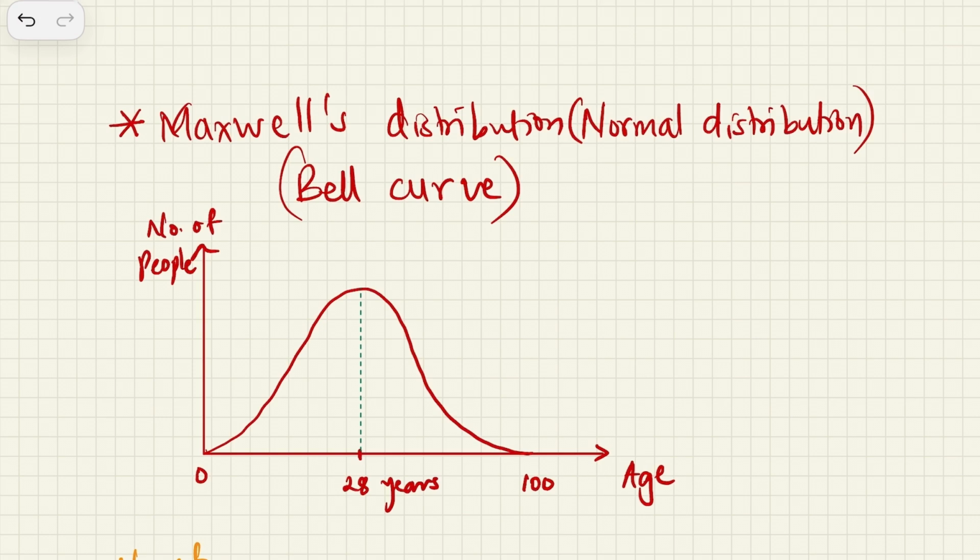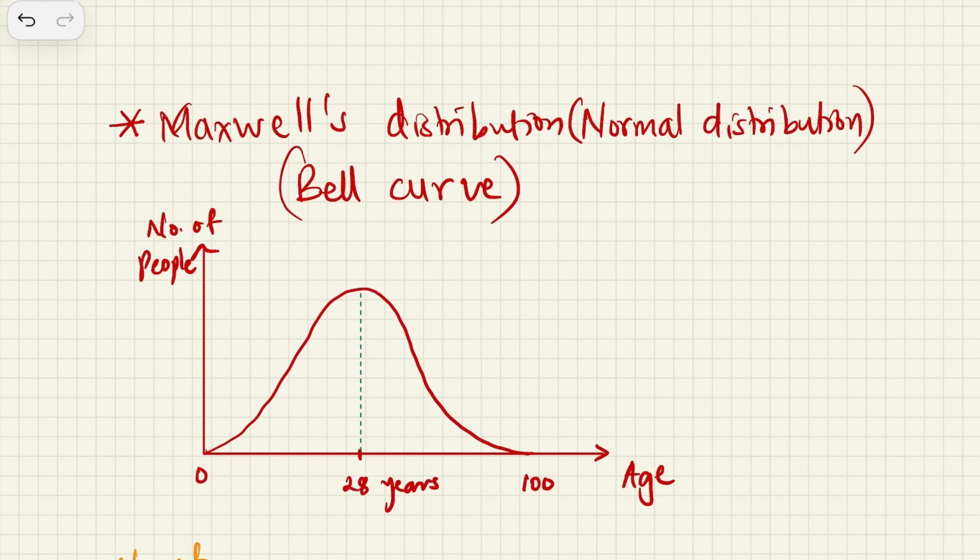Right now, I am recording this video in 2025, and in 2025, you will find that the age at which there is the maximum number of people in India is around 28. So what information does this graph show us?